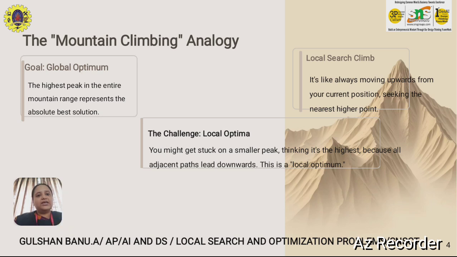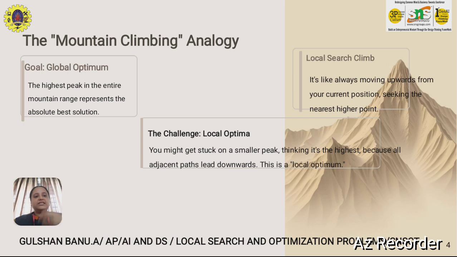One of the things you have to get to know is that there are different processes in local search and optimization problems. The basic methodology or criteria is simply based on how hill climbing can be done. This is just a prerequisite of what the different types are and how they can be done. In this there are different terms: global optimum, local search climb, and local optima. The highest peak of a value is called the global optimum.